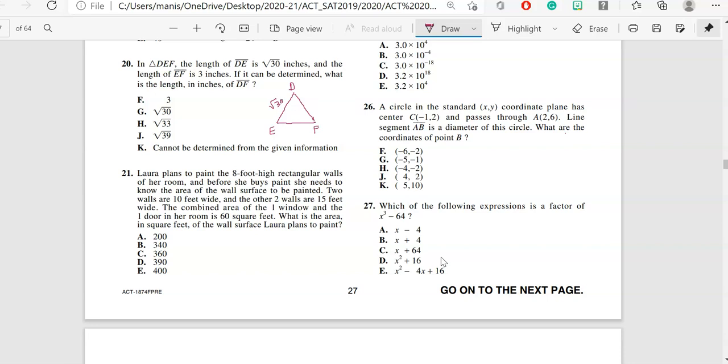And the length of EF, that's your 3 inches. What is the length of DF? Now, if you look at this triangle, the question does not say whether it is a right triangle or what type of triangle this is. If it was a right triangle, I would have used your Pythagorean identity, a squared plus b squared equal to c squared. And in that situation where c is the hypotenuse, I would have got the third side. So I will pick this choice K. This is the correct answer, cannot be determined from the given information. That's the correct answer for this problem.